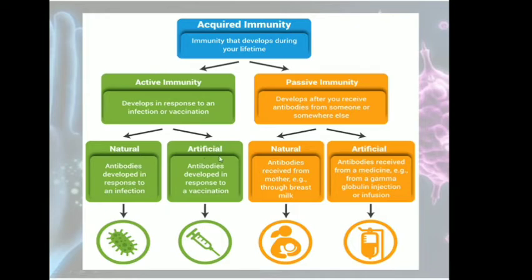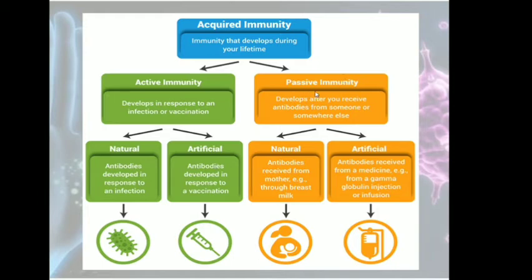While in case of artificial immunity, say a dead organism is injected, for example in vaccines, or the antigen of that microbe is injected into the body, and antibodies will be produced because of that antigen. That way our body will be protected from the disease for some time. So that is artificial active immunity.